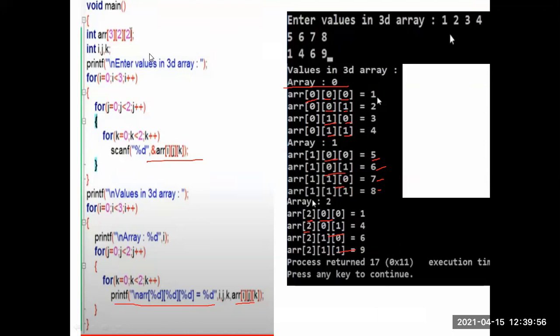Instead of these values, you have to take variables. In the same program, instead of this you write the variable names. Here I am taking 3 as b, then row, this is column.